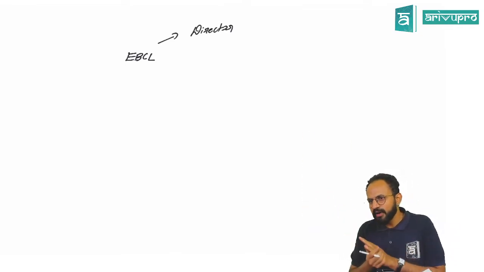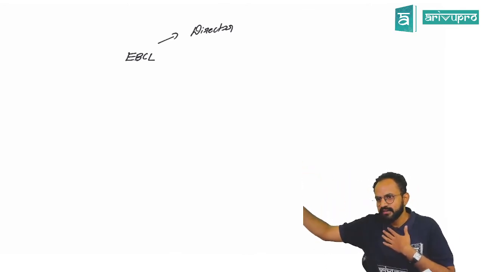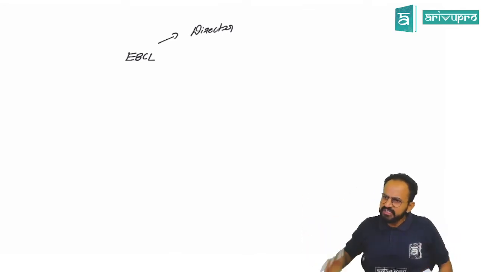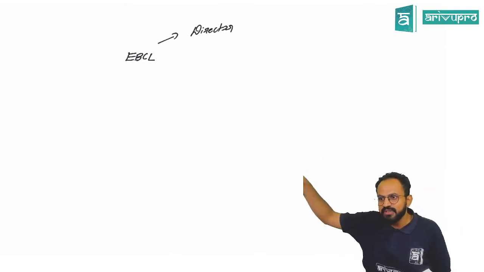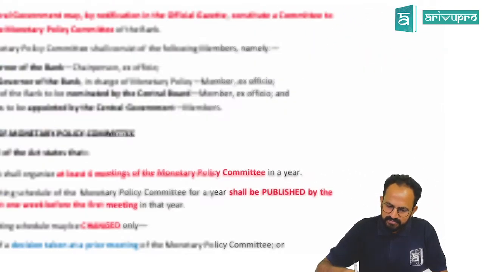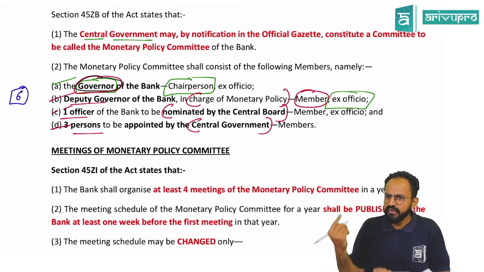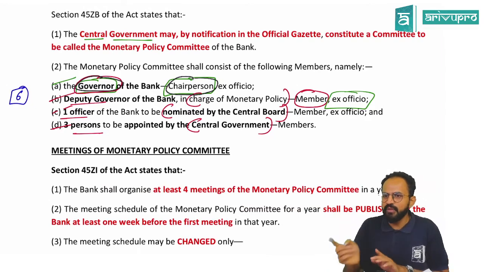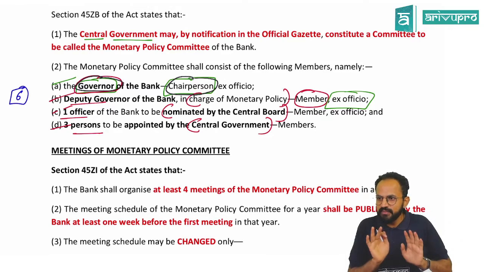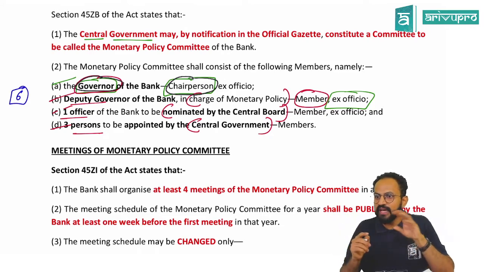There are two ways you can appoint a person. They can straight away tell Sai will be appointed as a director. They can also tell whoever is coming and sitting in this chair will straight away get an appointment in the other position. Now with that reference, read this. Whoever becomes the governor of the Reserve Bank will straight away become the chairperson of the Monetary Policy Committee. I'm not telling today's governor will become. Whoever is a governor, he will come here. That is the meaning of ex officio.